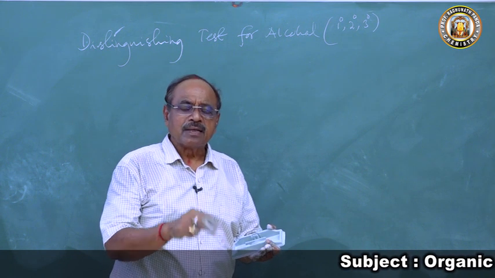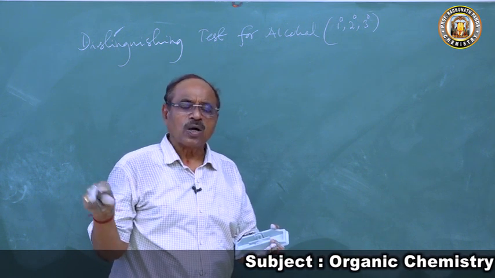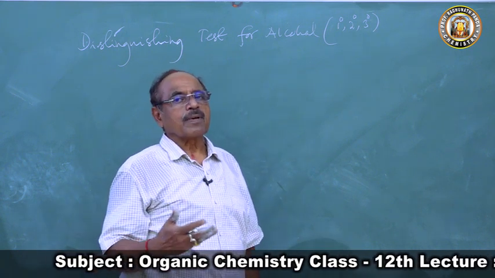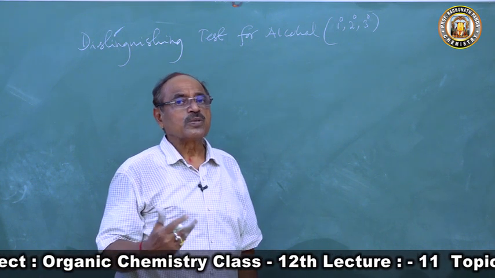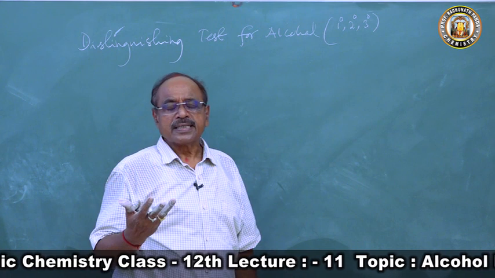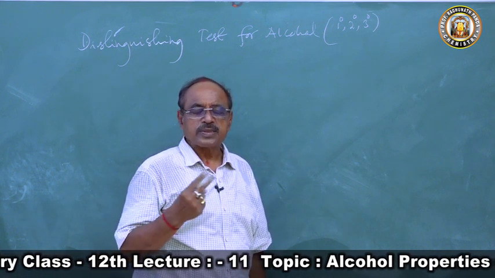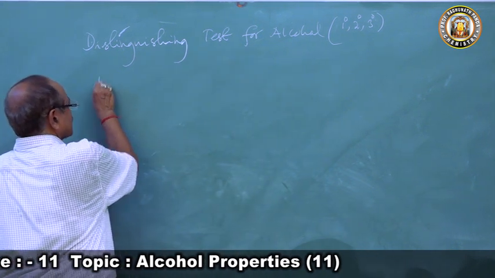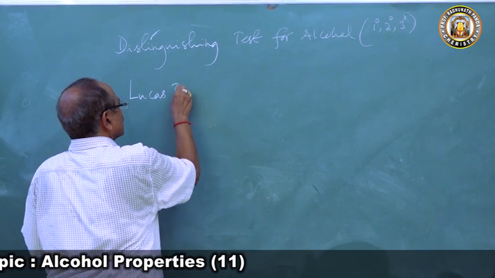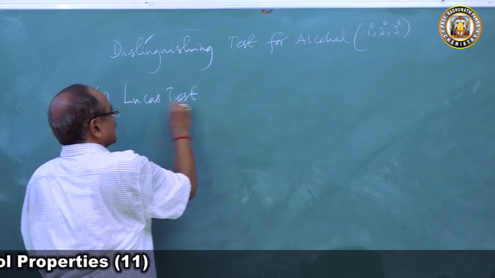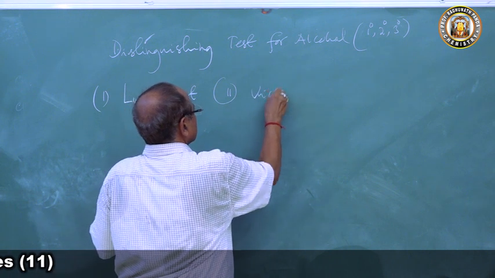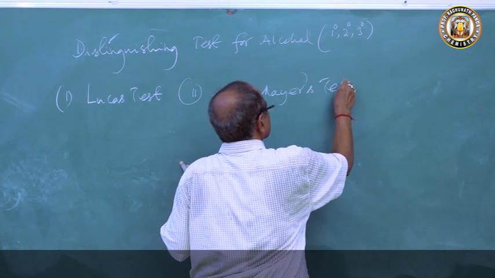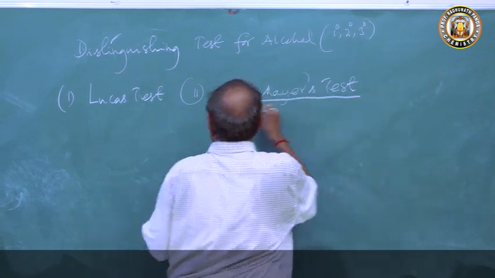You will add a reagent to primary alcohol, the same reagent to secondary alcohol, the same reagent to tertiary alcohol, and you will find 3 types of observations which are visible to the naked eye. Then that can be taken as a distinguishing test. The 2 distinguishing tests for the 3 types of alcohol are the Lucas test and the Victor Meyer test.